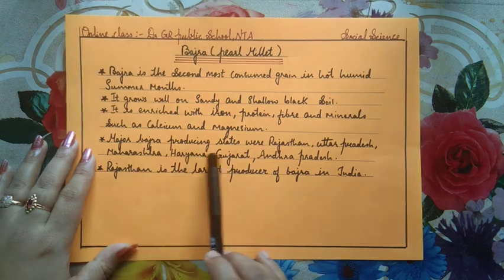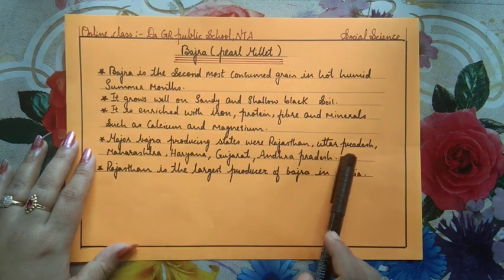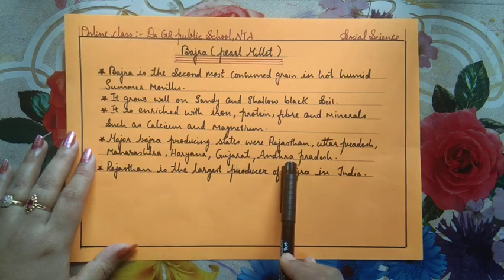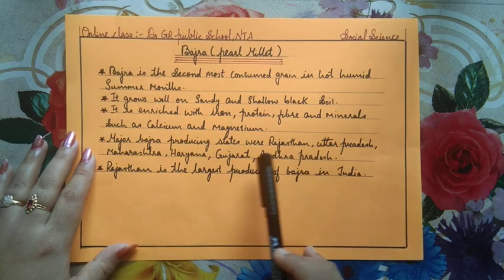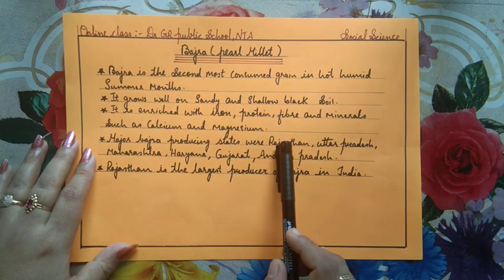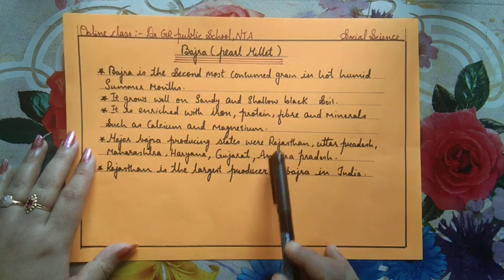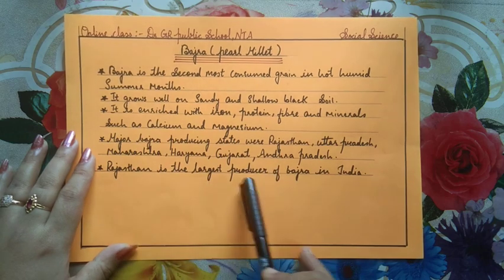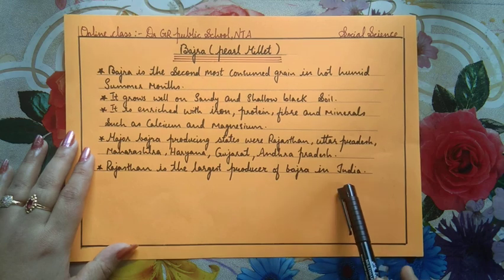Major bajra producing states were Rajasthan, Uttar Pradesh, Maharashtra, Haryana, Gujarat and Andhra Pradesh. So from this we can understand that these millets are mainly grown in North Indian states rather than South Indian states. And Rajasthan is the largest producer of bajra in India.